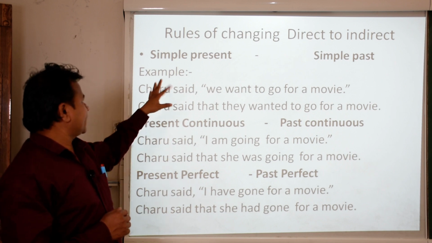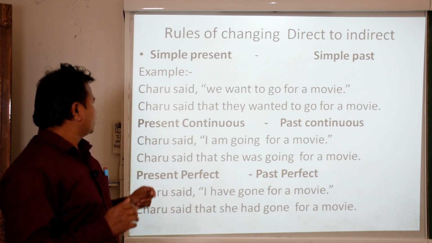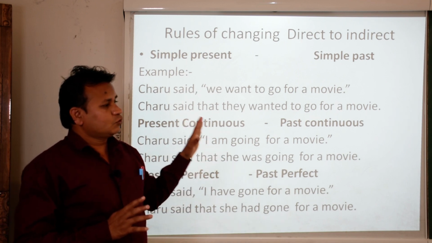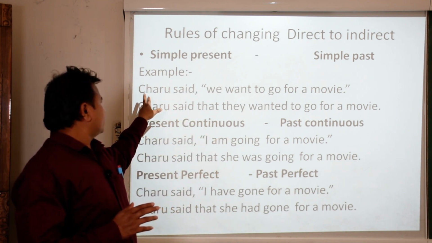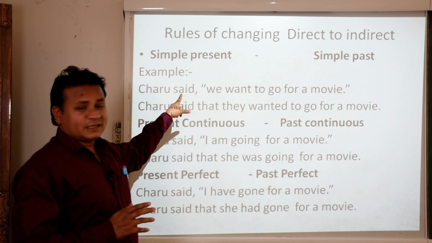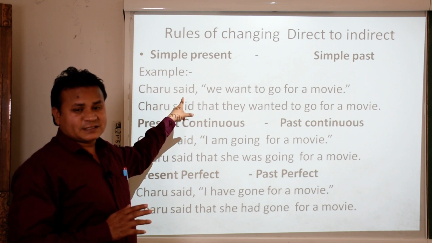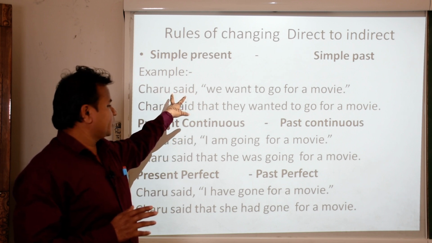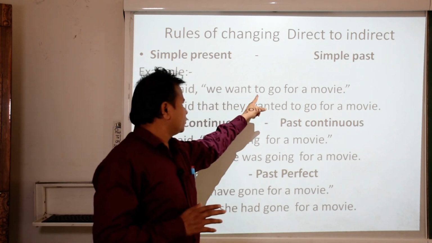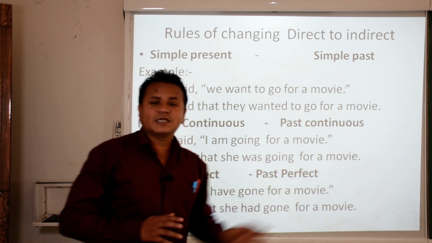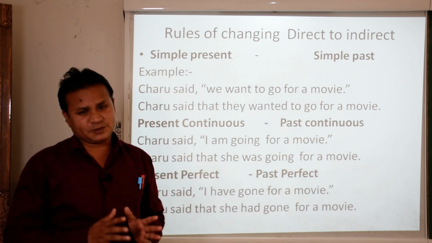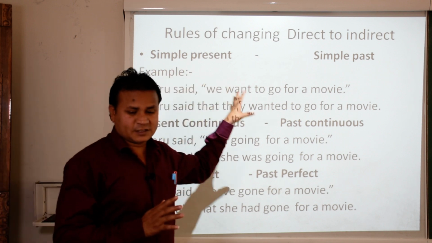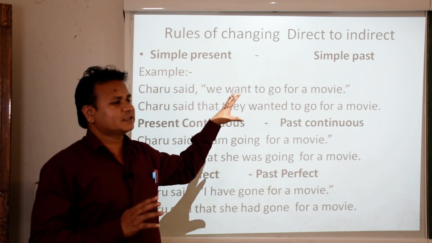If we talk about direct and indirect, there are two parts. Try to understand. Charu said, "We want to go for a movie." The word said is the reporting verb, and we want to go for a movie is called reported speech.